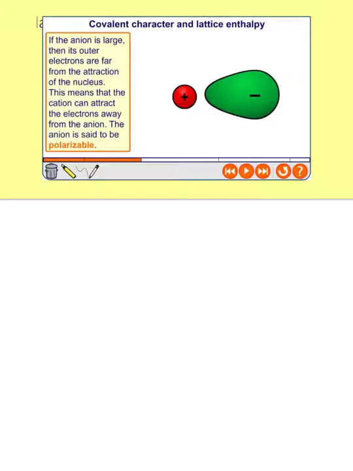Let's think about this in terms of chlorine, which is your small point charge, and your iodine. Your chlorine has a much tighter grip on its electron cloud because that electron cloud is much more tightly held by the nucleus. Whereas the iodine, its electron cloud is much further away from the nucleus, so it's a much bigger ion.